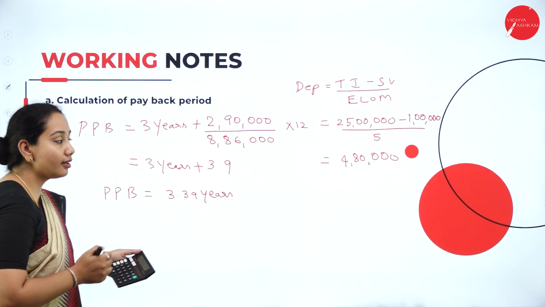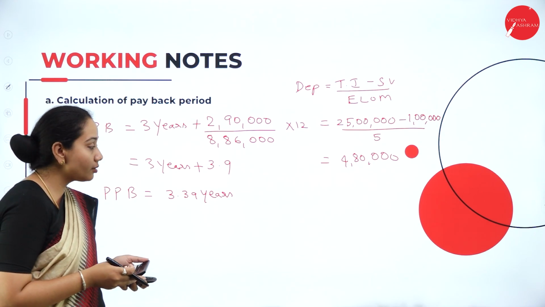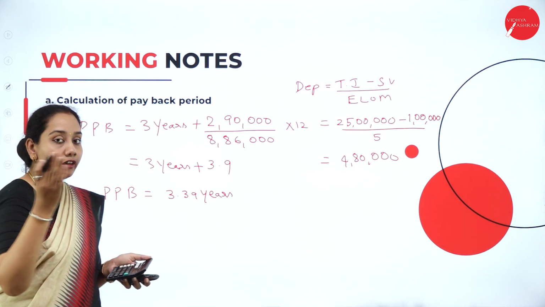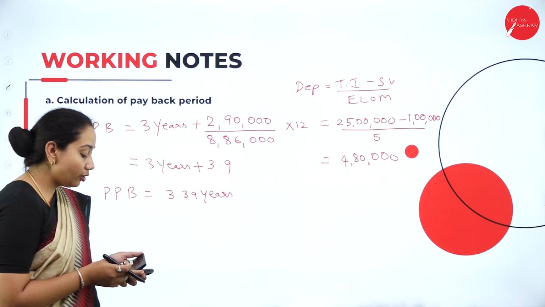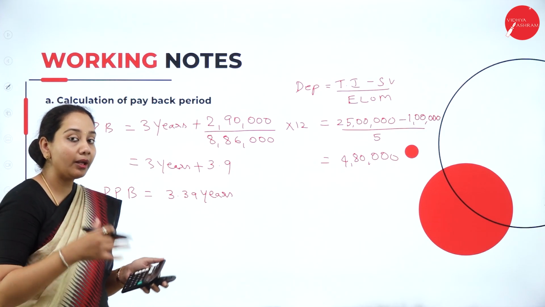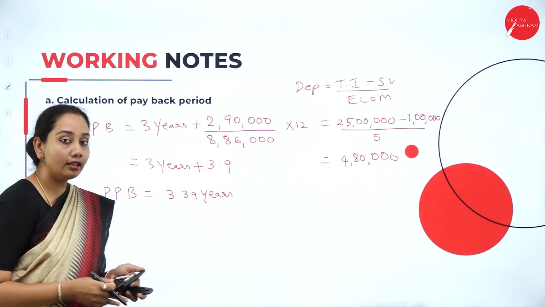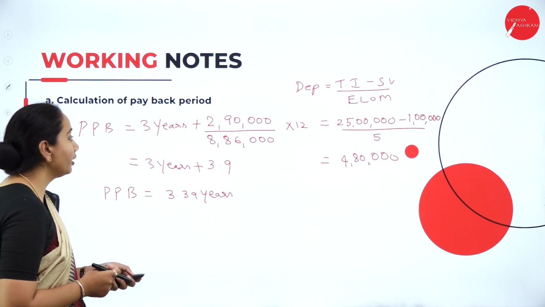You can further simplify it as 3 years, 3 months, and for 9 days we calculate it into 30. So 0.9 into 30, we'll get 27. So overall the actual period of getting the payback amount is 3 years, 3 months and 27 days. So this is how you calculate the payback period.